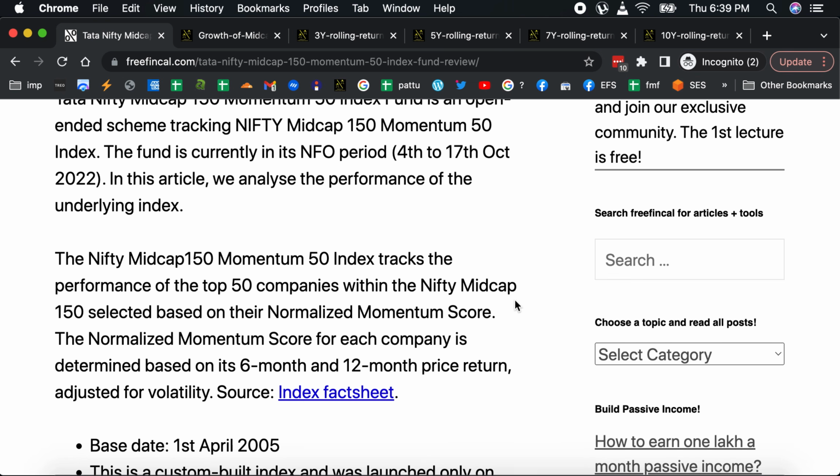volatility. That means that the last 6-month, last 12-month price movements divided by the standard deviation over the last year is used. There's a detailed calculation for computing the momentum score. The market cap is multiplied by the momentum score to get the weight of the stock in the index. I don't want to bother you with that now. I have explained all of that in the article, or you can also see it in the Nifty methodology sheet.